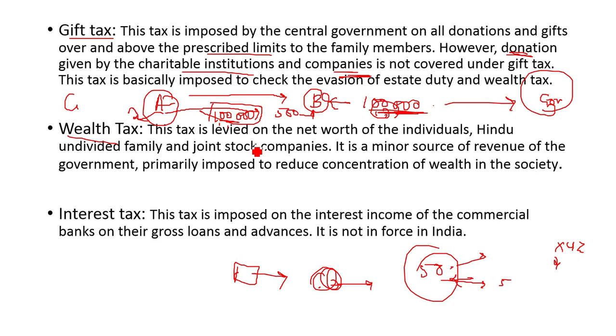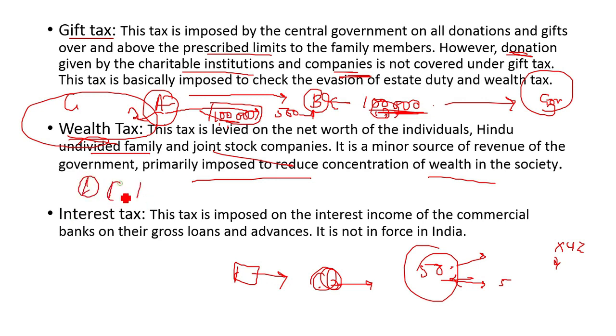Next is wealth tax. It's also a form of direct tax. This tax is levied on the net worth of individuals, Hindu undivided families, joint stock companies. It is a minor source of revenue to the government, primarily imposed to reduce concentration of wealth in society. Now, this is actually a wealth tax. We should not confuse it with corporate tax. Okay, wealth tax, income tax, and corporation tax, these three are different types of tax. So just because there should not be concentration of wealth in societies, the government levies wealth tax on major joint stock companies and Hindu undivided families.